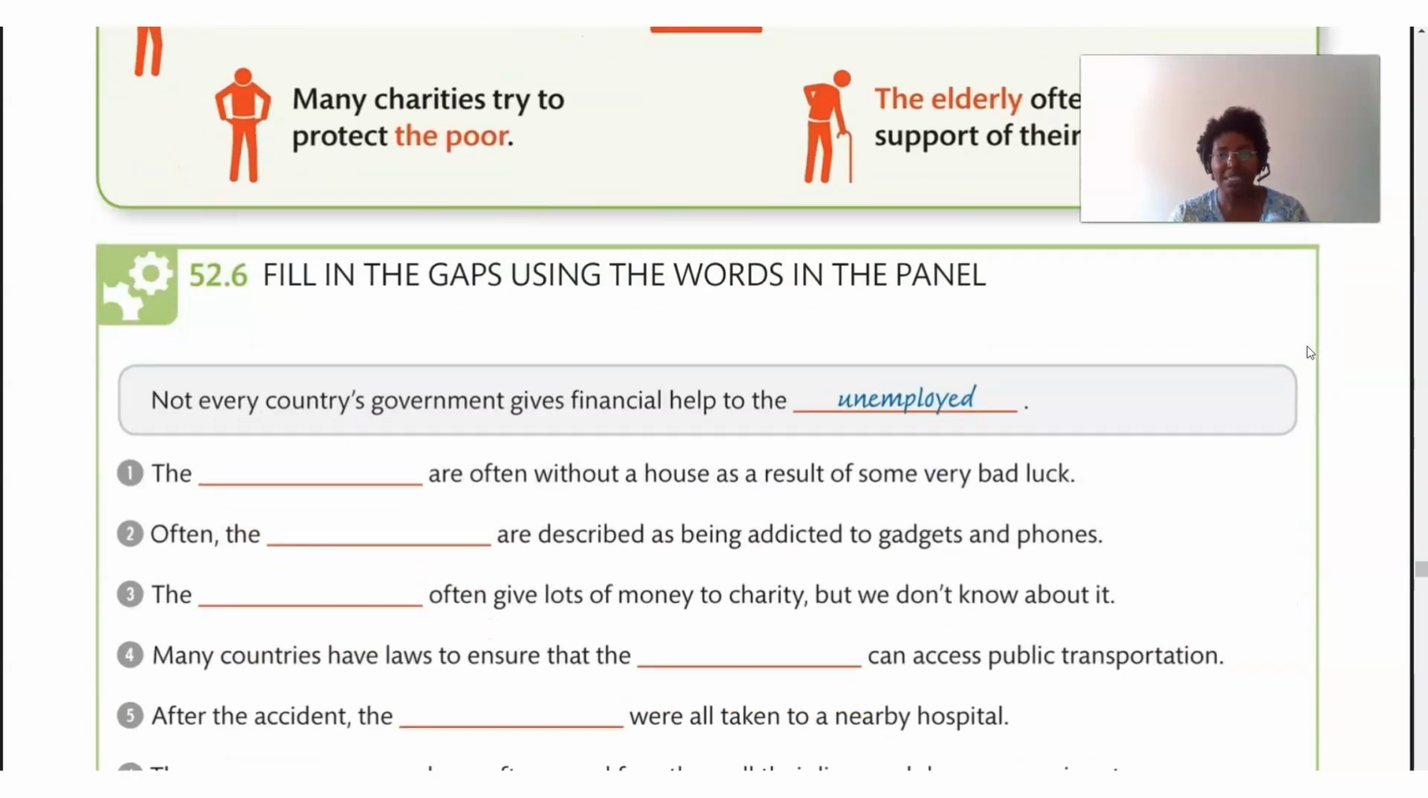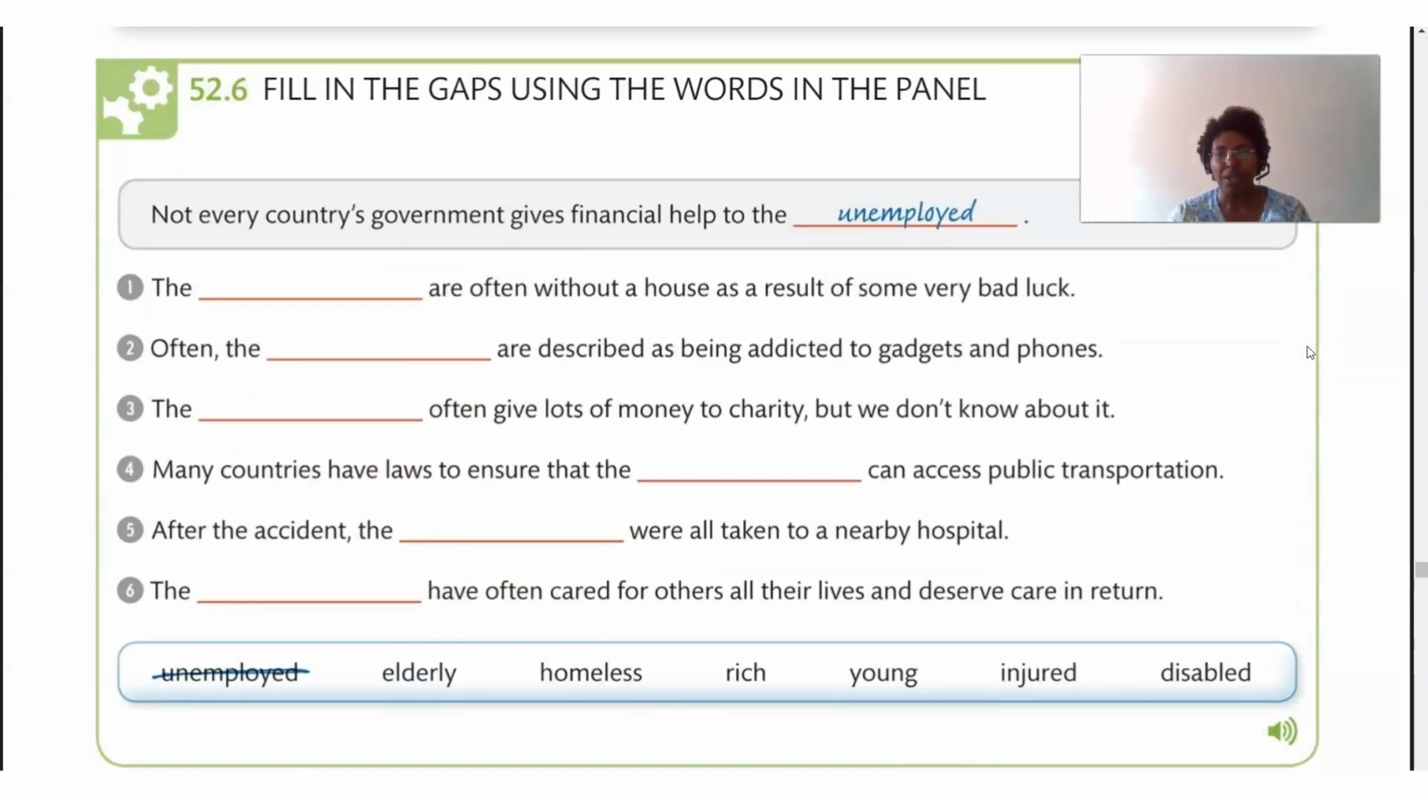Okay, so here's some examples that we just went over. Let's give you some practice. Pause the video, fill in the blank. The first one is done for you. Not every country's government gives financial help to the unemployed. So here are the words. Please fill in: unemployed, elderly, homeless, rich, young, injured, disabled.